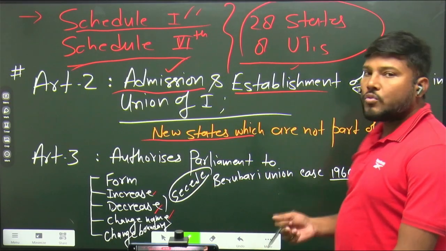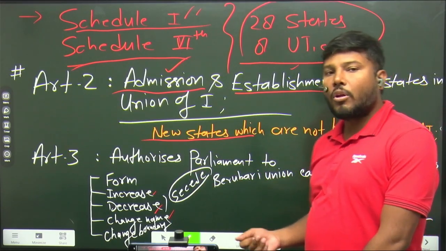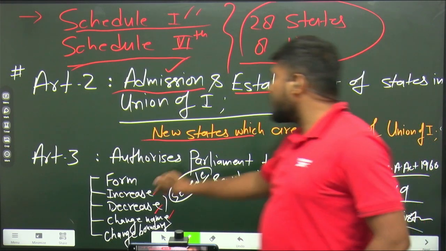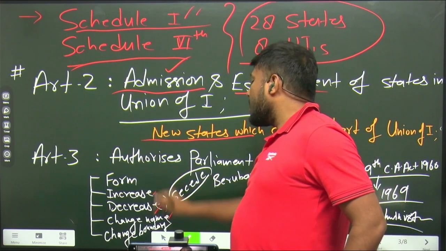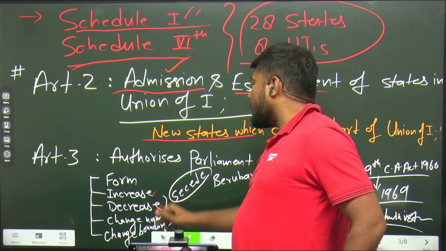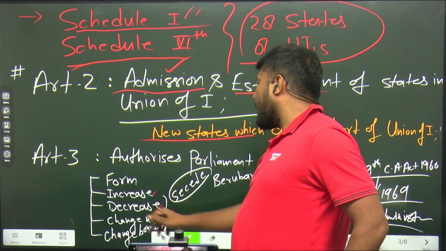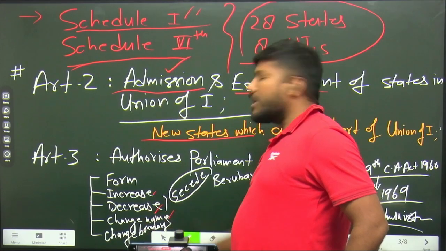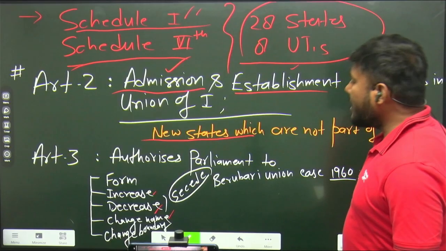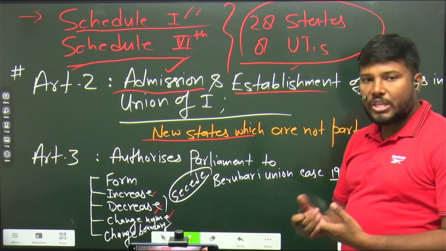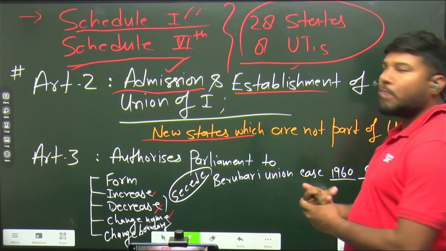The states which are already part of the Union of India can be formed, their area can be increased, their area can be diminished or decreased, their name can be changed, their boundary can be changed. So basically it is a kind of internal readjustment mechanism which is provided by Article 3.